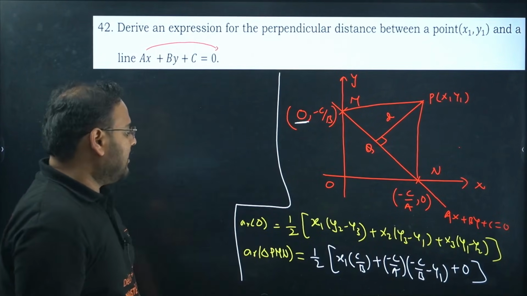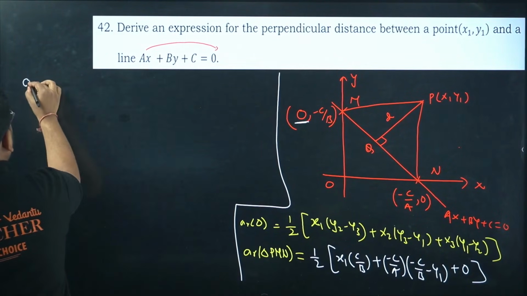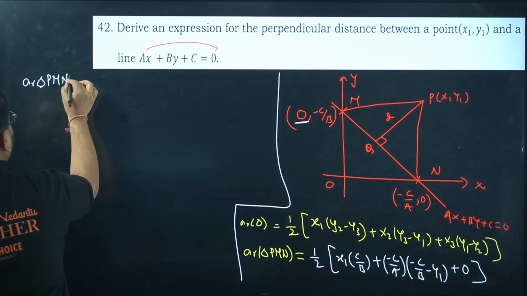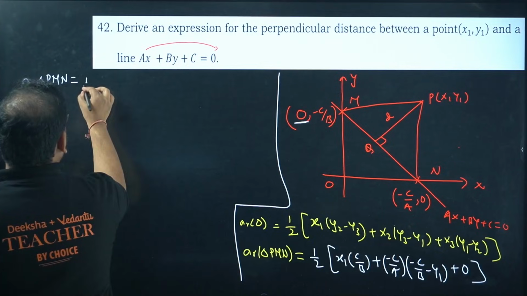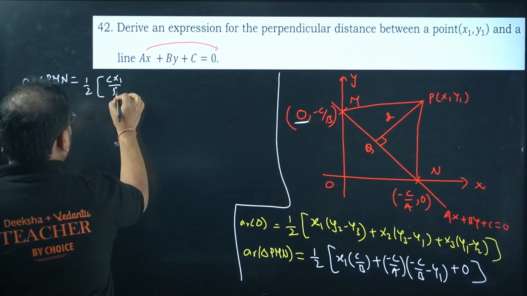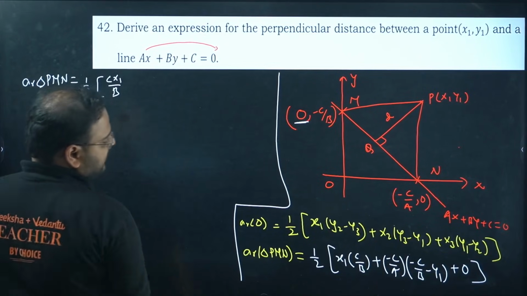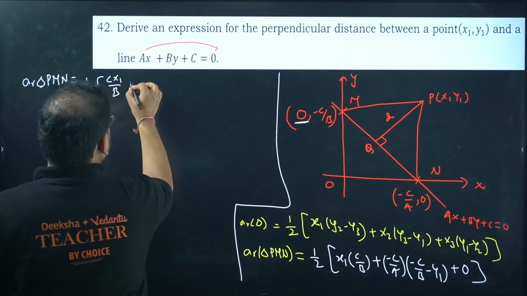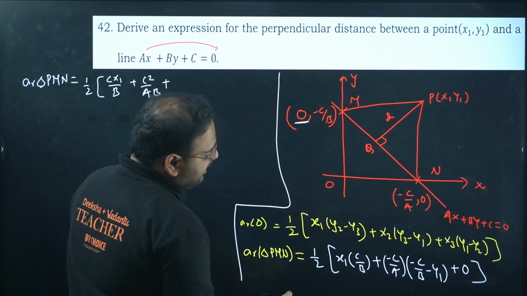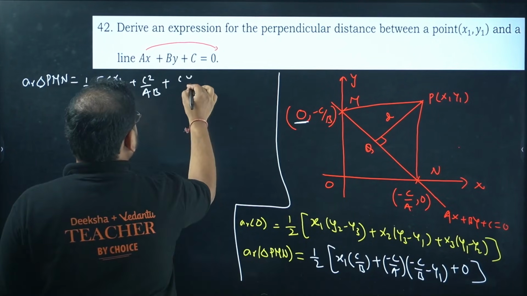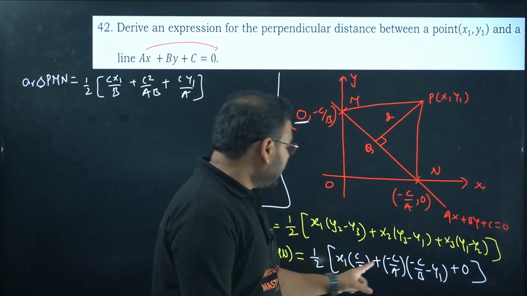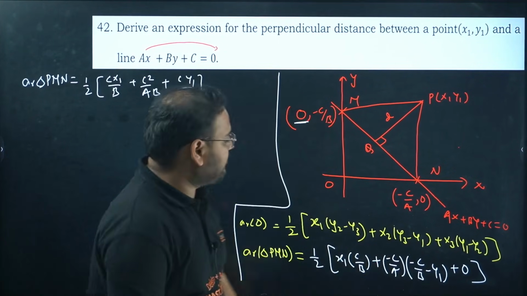Let's continue now. Can I simplify this? Area of triangle PMN. So we have half, of course, and we have c x1 by b. And if you expand, you'll get c square by ab. The first one is c square by ab, and the last one is c y1 by a. Correct? Minus c into minus y1 will become c y1 by a.